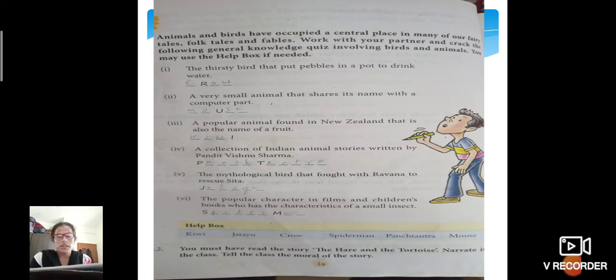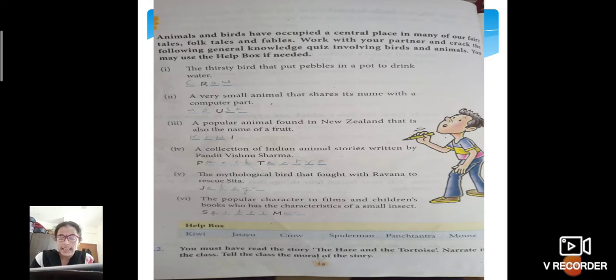The mythological bird that fought with Ravana to rescue Sita. We know it is a bird with very big feathers, white in color, which helped rescue Sita from Ravana, right? That is none other than Jatayu.